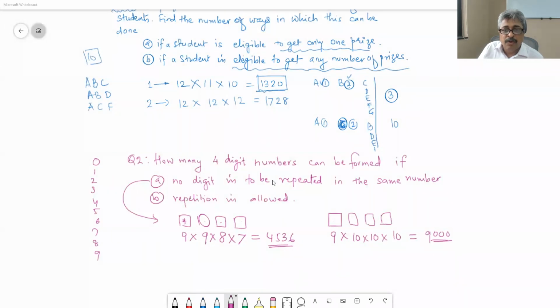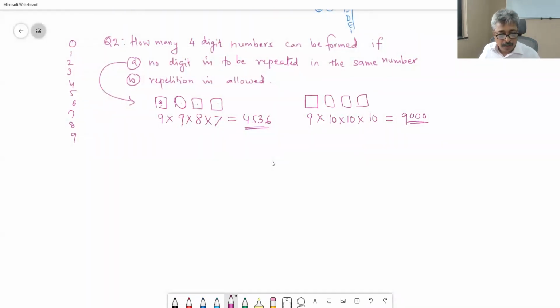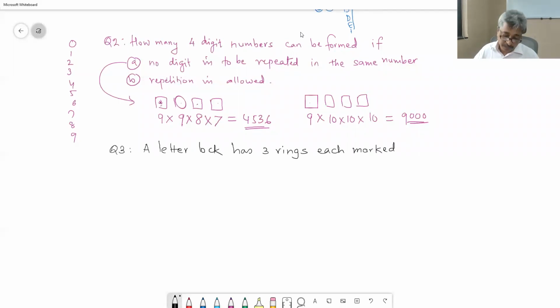Question number 3. A letter lock has 3 rings, each marked with 10 digits.